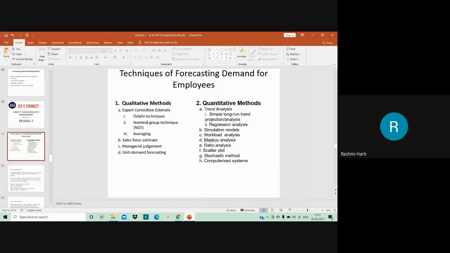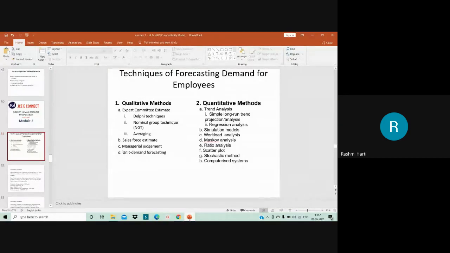The experts also interview the employees of the organization and the management members, and based on those interactions they come out with the demand for human resource in the near future. The final estimate is worked out by the experts, and finally an accurate report comes down to a single expert estimate. That is the Delphi technique.